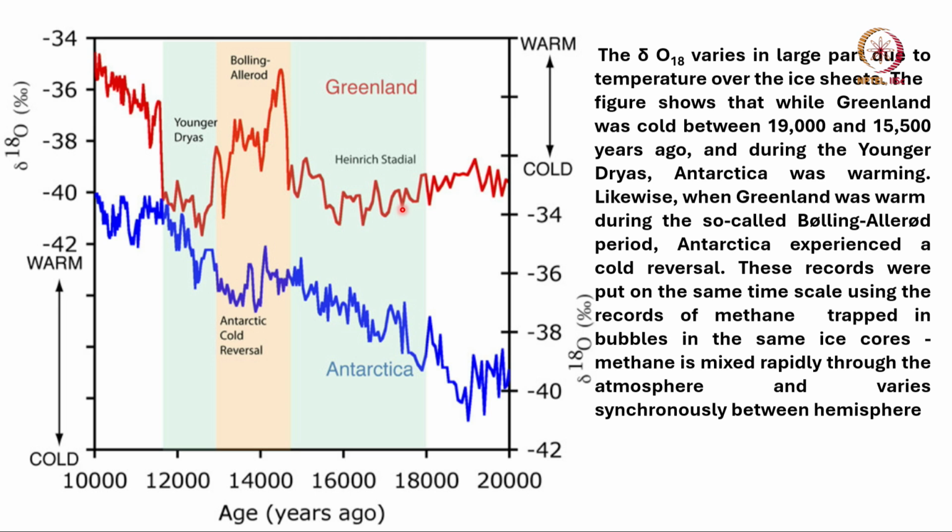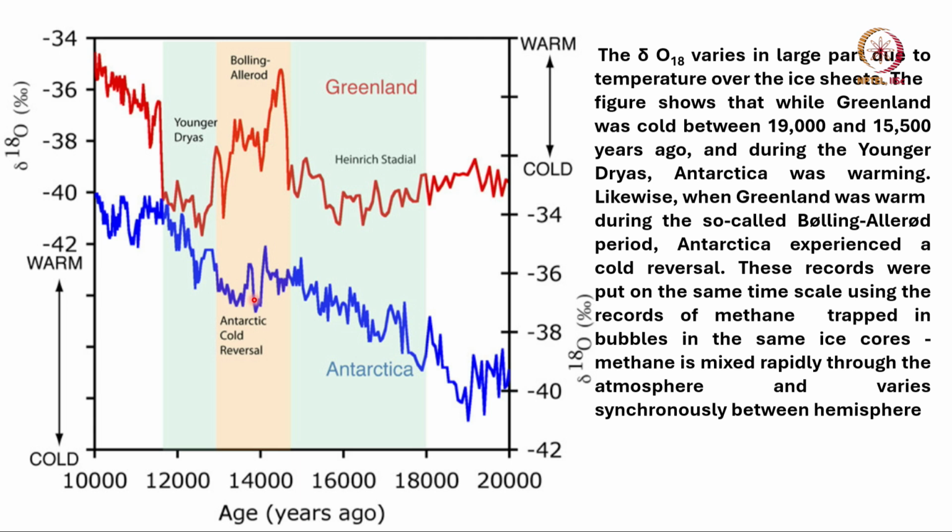Now the reason why I want to highlight this is because at some times the Arctic and the Antarctic go in the opposite direction. Look here, when Greenland was warming up, the Antarctic went through a decline in temperature.